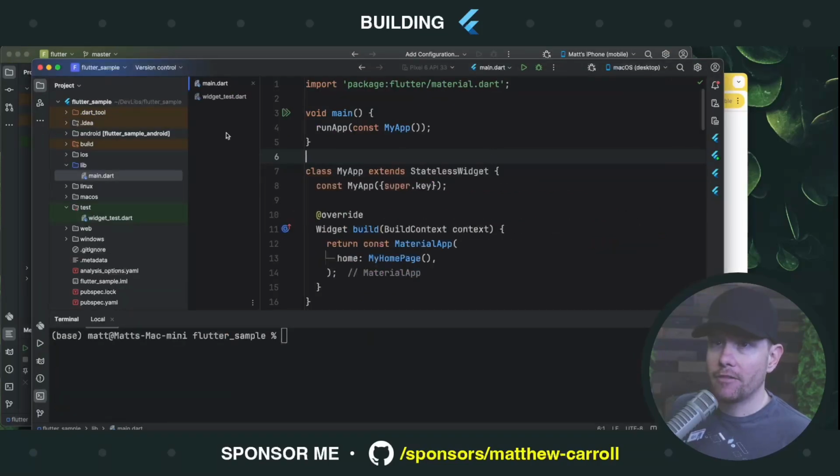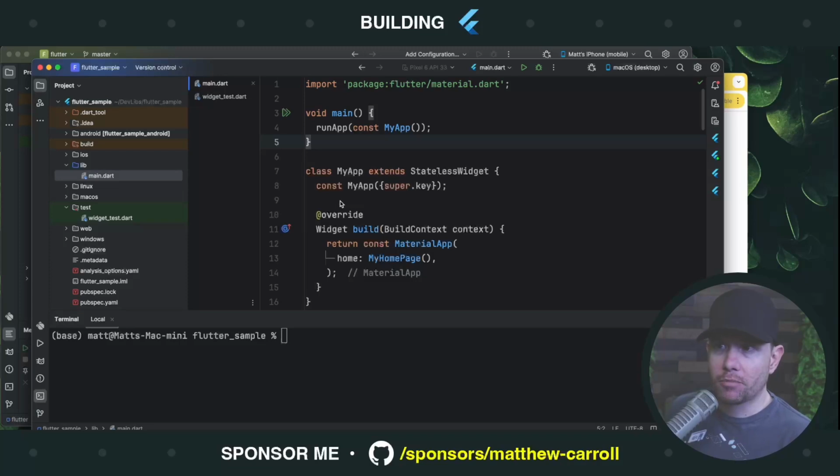I also have this other project open, which you'll see up here is called Flutter Sample. This is an app that exists solely for me to reproduce issues with the version of Flutter that's under development. It's a throwaway project. Every time I come in here, I tear out whatever's here and replace it with what I need. It's like a scratch pad to verify what's going on in the Flutter framework that I'm working on.